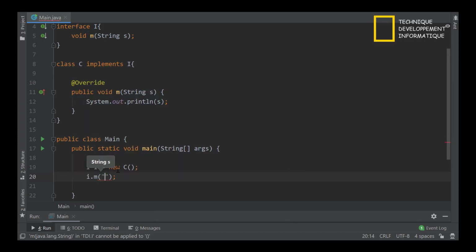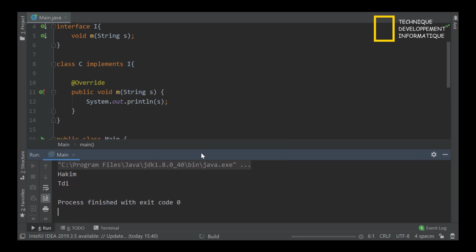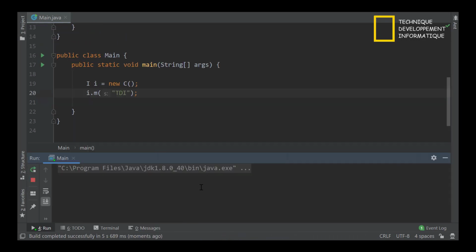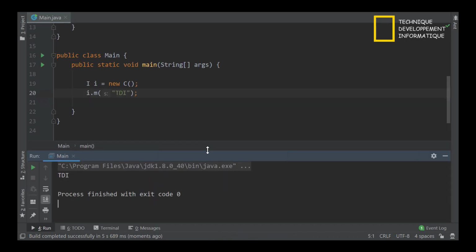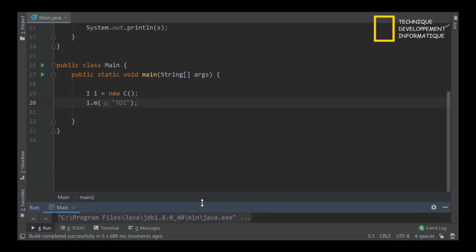I will give a string parameter, for example TDE, and we can call this method, and we will have TDE here. Okay, we don't have any problem here.